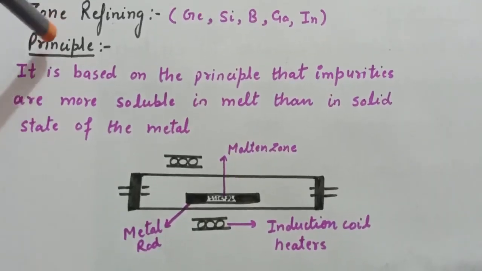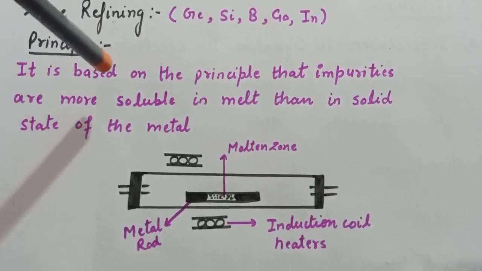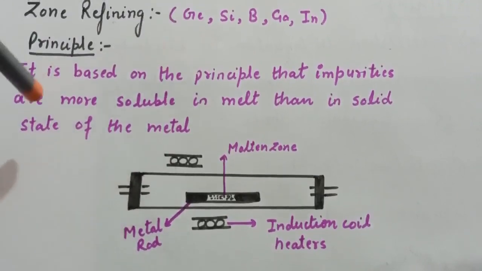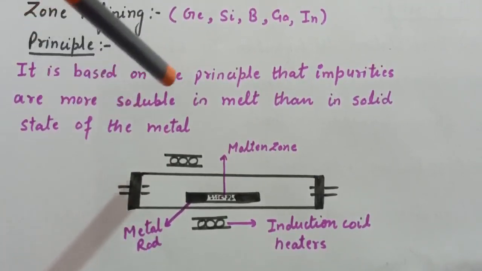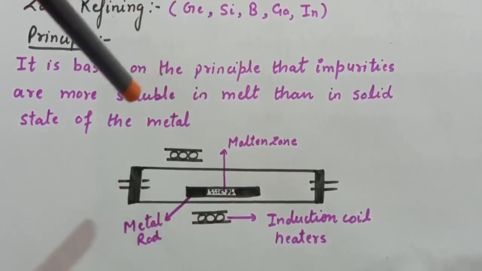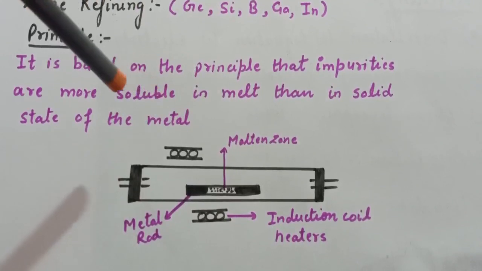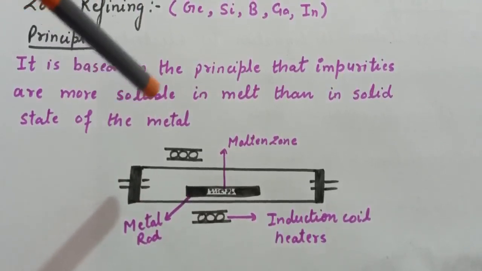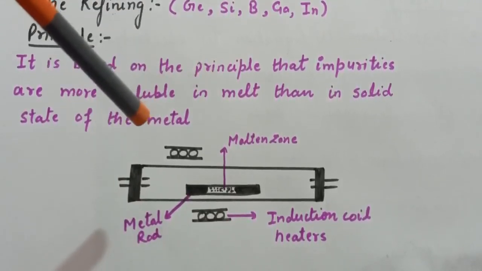The principle of zone refining is based on the principle that impurities are more soluble in molten form than in the solid state of the metal. It means that impurities will be more soluble in the molten form and the metal will be in solid state.